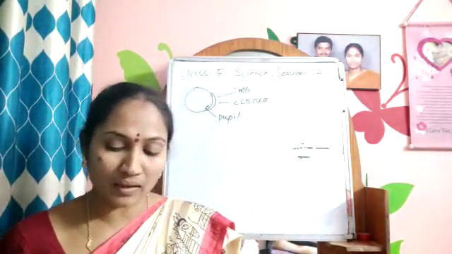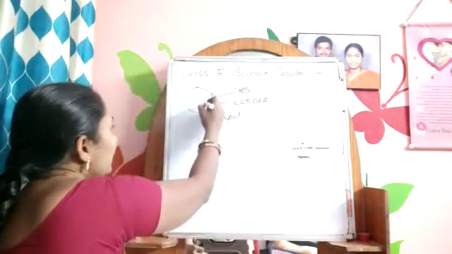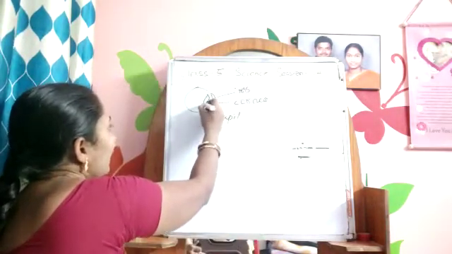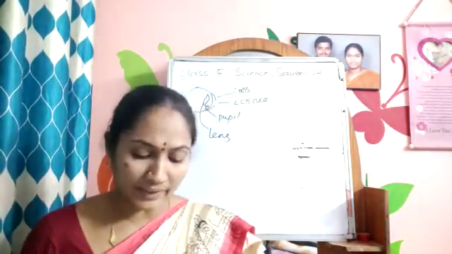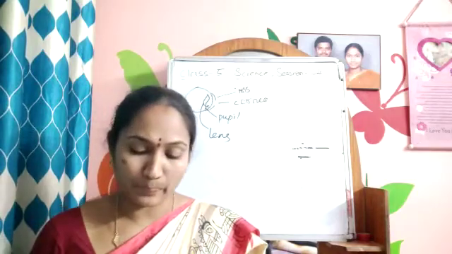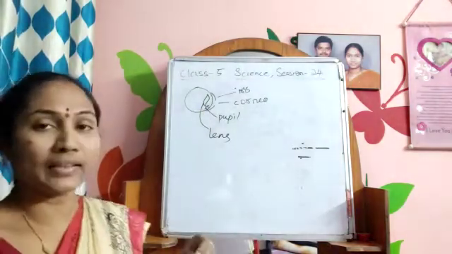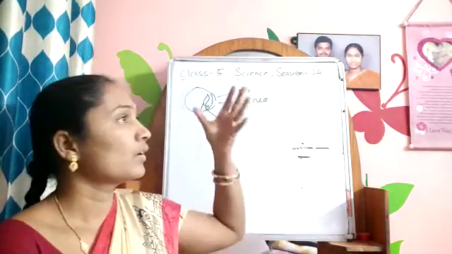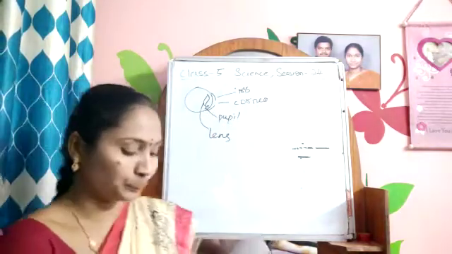Behind the pupil is the lens. Light enters the eye through the pupil. Where is the pupil here? Here. So light enters. Now the light that falls on the eye will enter through this pupil.